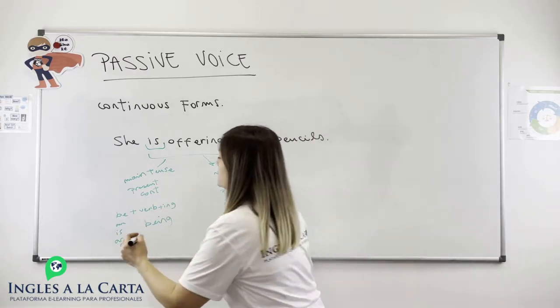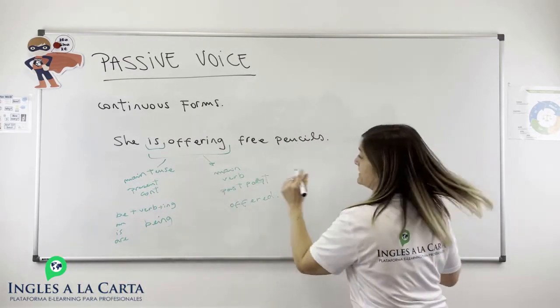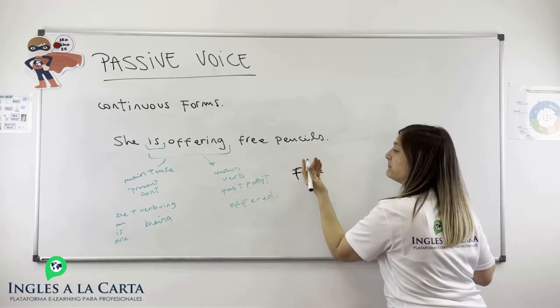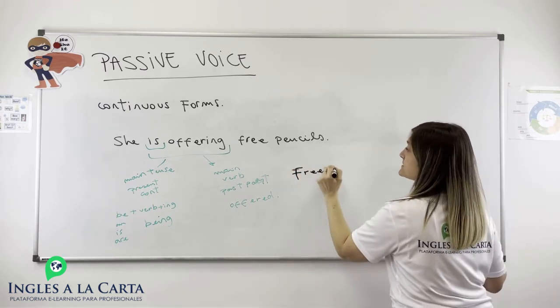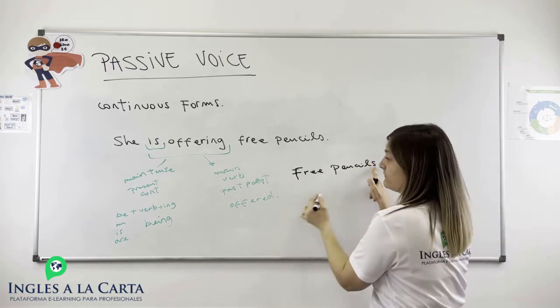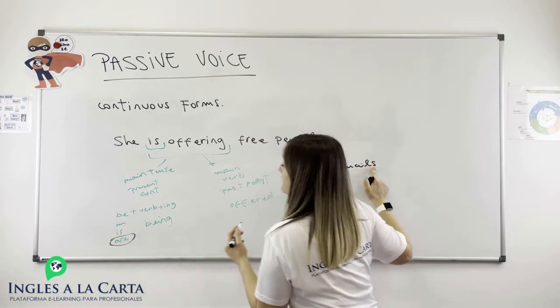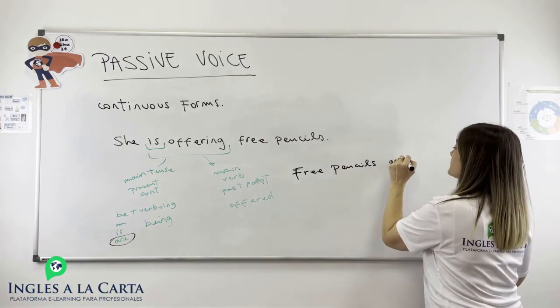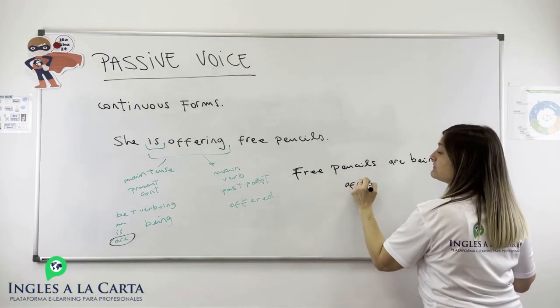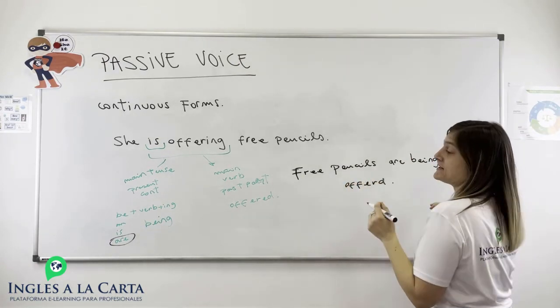I'm going to write it here. So we have: free pencils, plural, free pencils are being offered, and that's it.